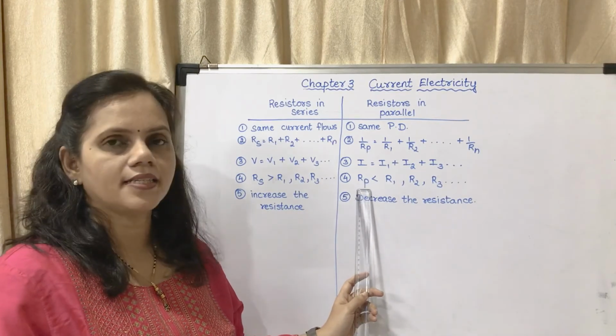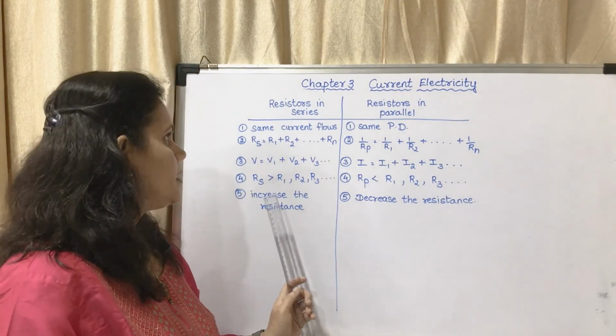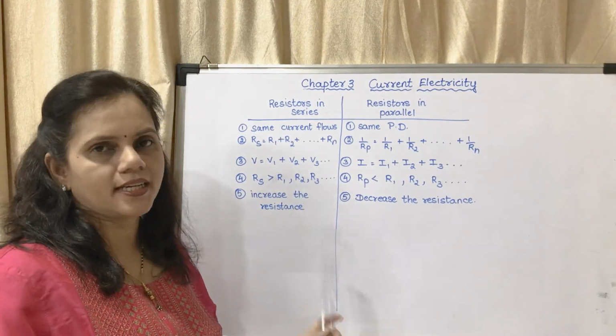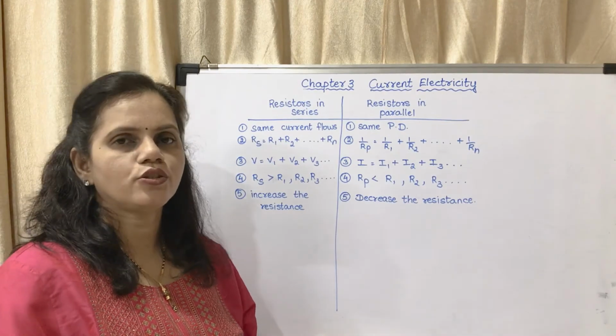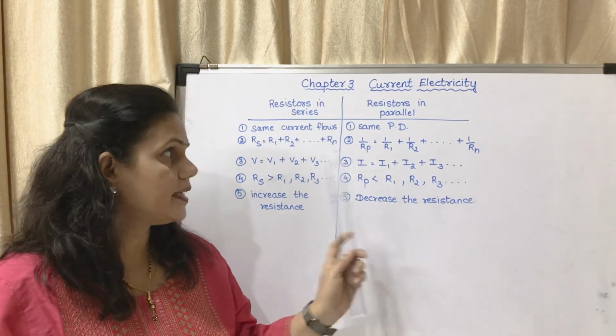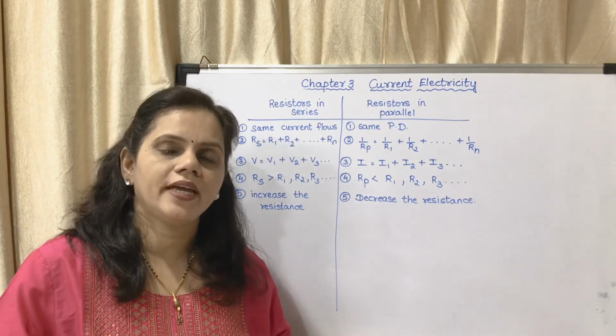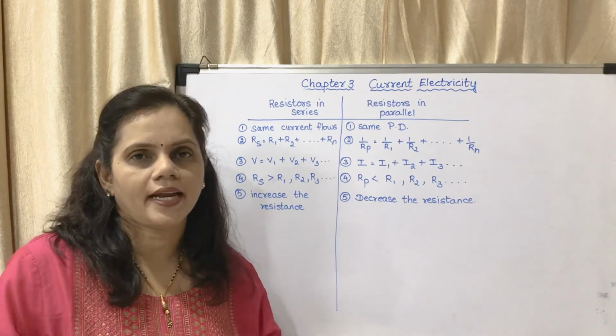Here the effective resistance will be less than the individual resistances. This type of connection is used to increase the resistance in the circuit, and this type of connection is used to decrease the resistance in the circuit. These are the differences between resistors connected in series and in parallel.